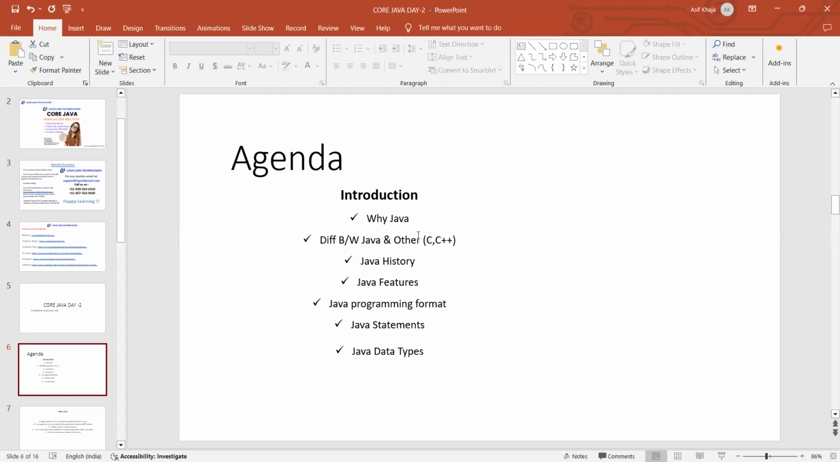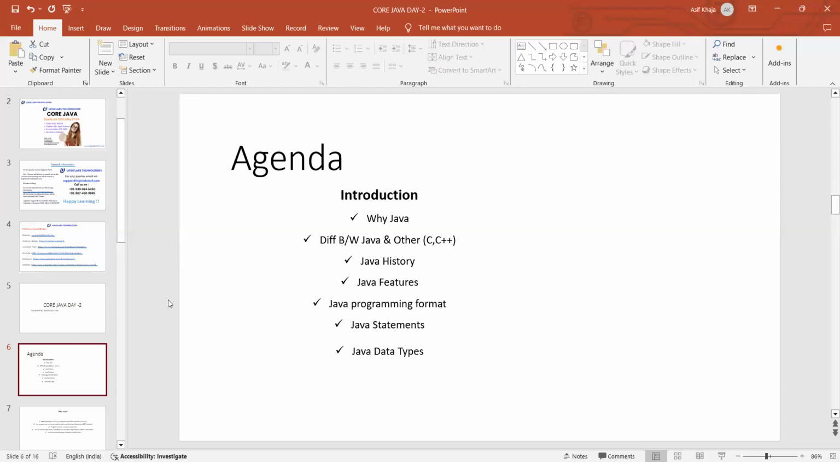And then Java data types. Data types are used to store variable values. So what are the data types available? What is a Java data type? What are the types available? What's the storage of those data types? Everything we're going to discuss.